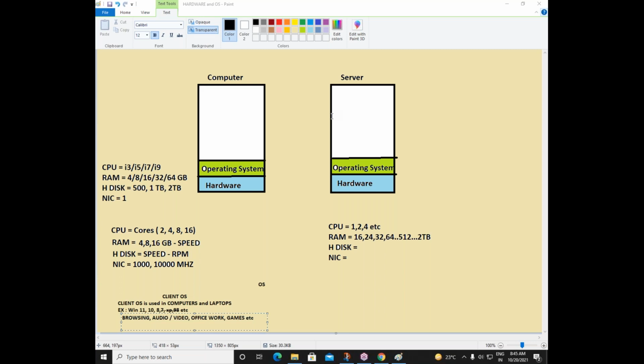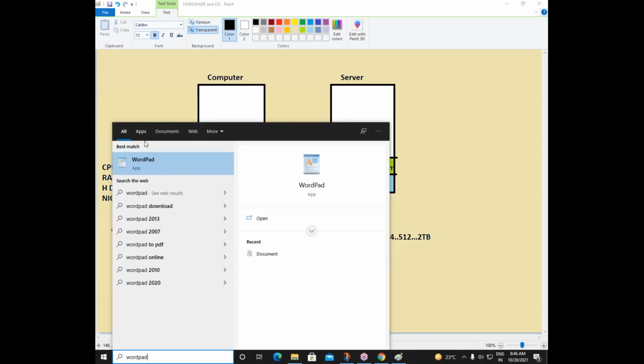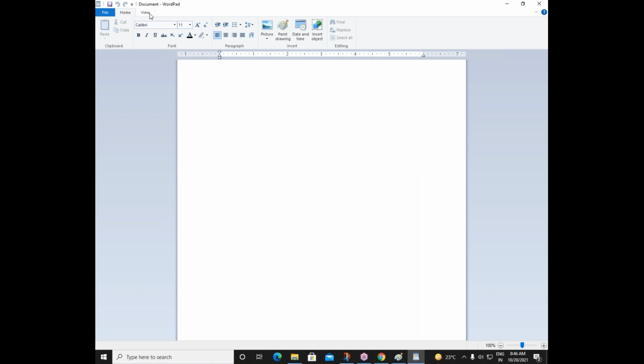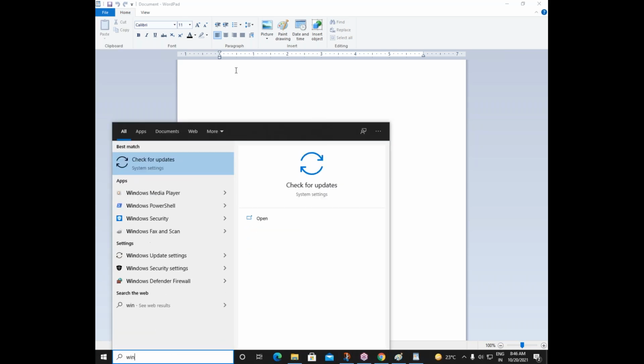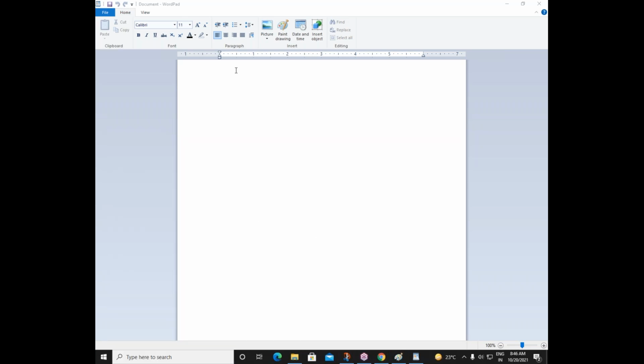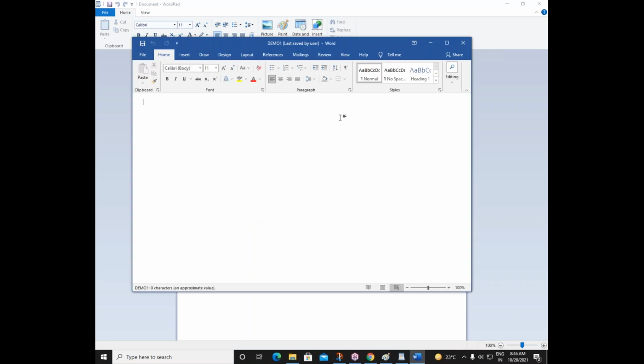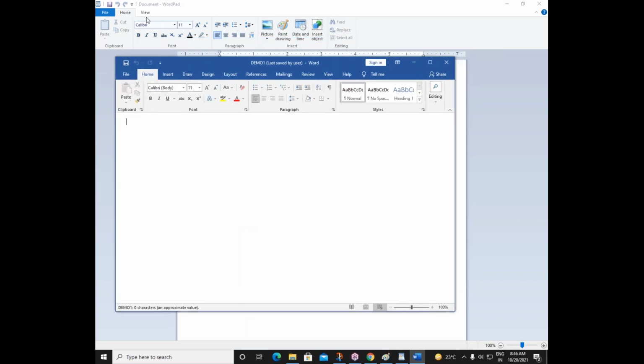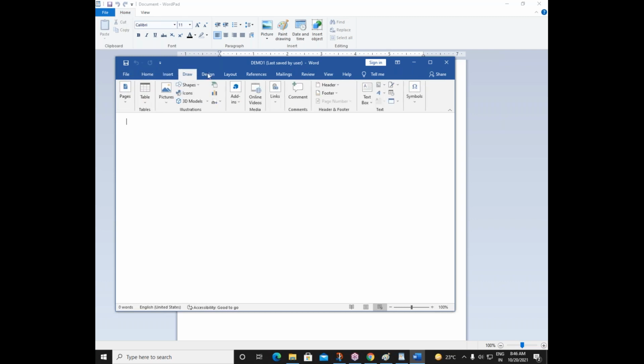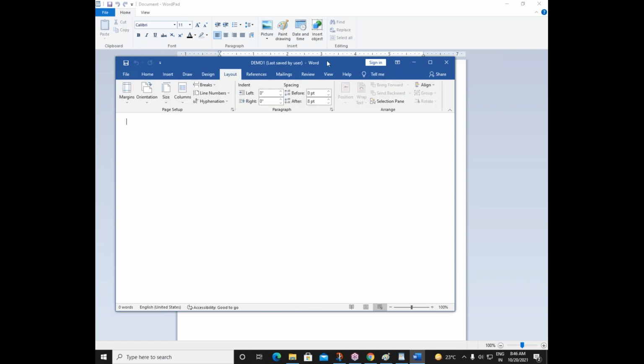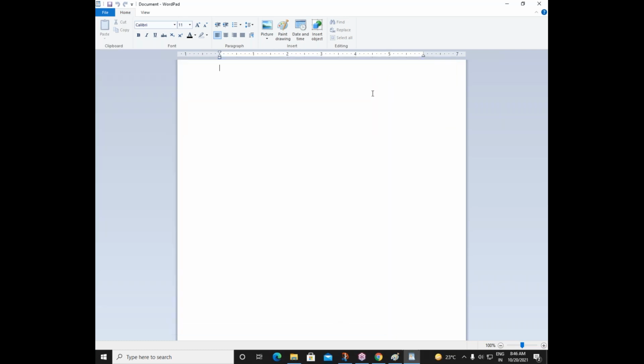So by default in your Windows operating system, there is an application called WordPad. This is by default available, but see, there are very few options available here, right? But what if you go with MS Office? In MS Office we have MS Word. So if you go with this MS Word, see how many more options we have. In WordPad we have only file and home and view, but here see file, home, insert, draw, design, layout. We have many options here, right? So yeah, on top of the operating system we need to install some applications.